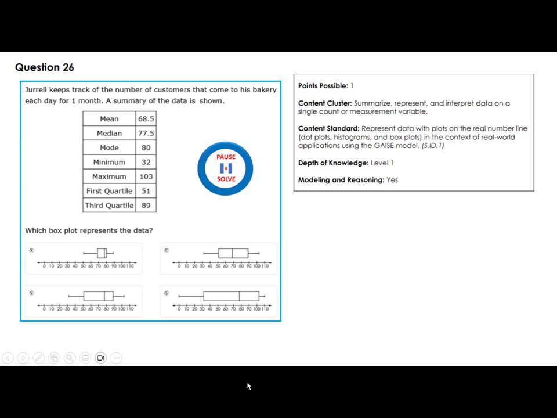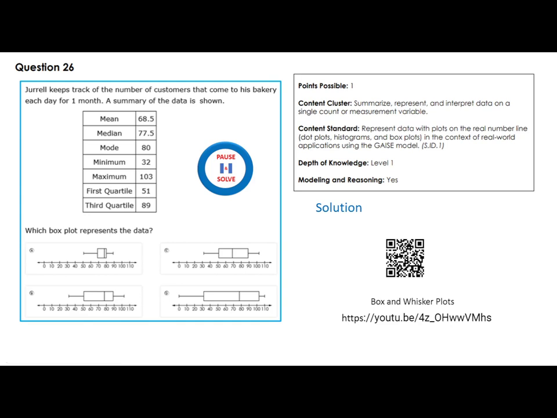Now, this year, there were 2 questions on this topic, okay? 2 questions on this topic. And I have a video about box and whisker plots. I recommend that you watch that video first, or whenever you have time. So here they listed the mean, the median, the mode, minimum, maximum, first quartile, third quartile. Which box plot represents the data?